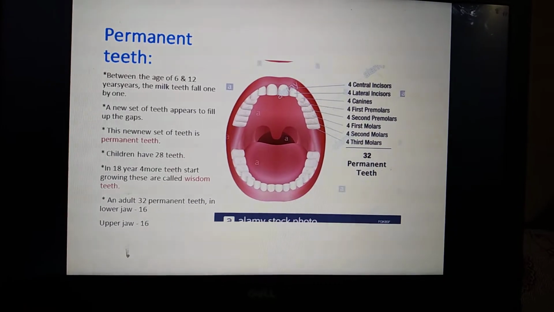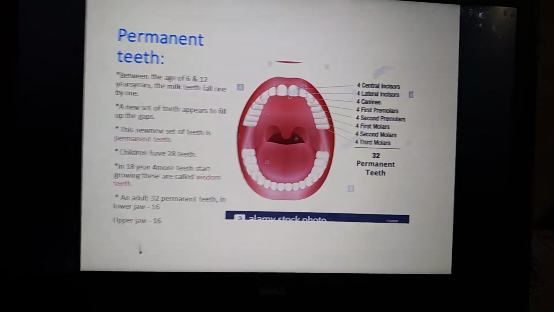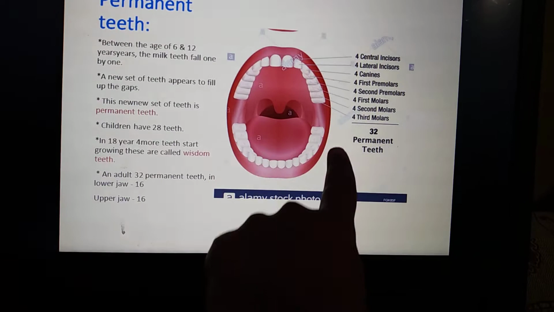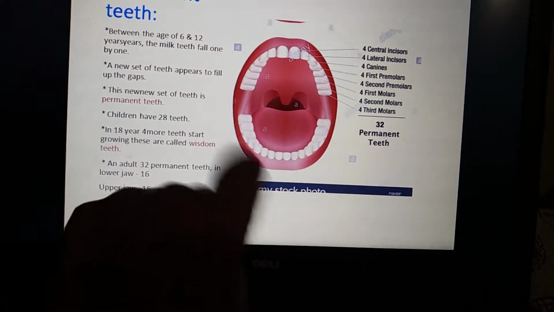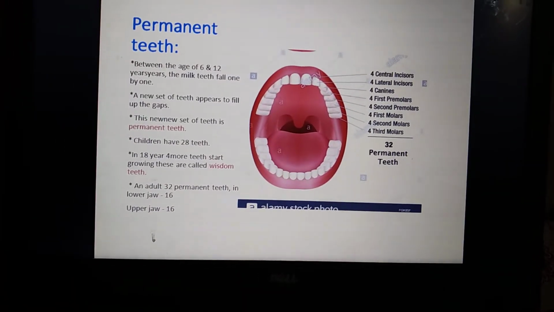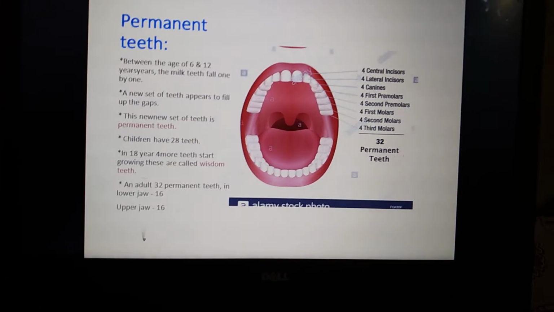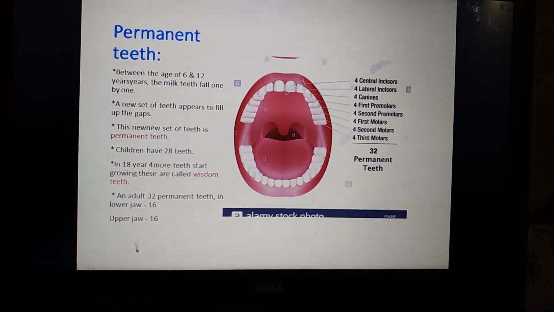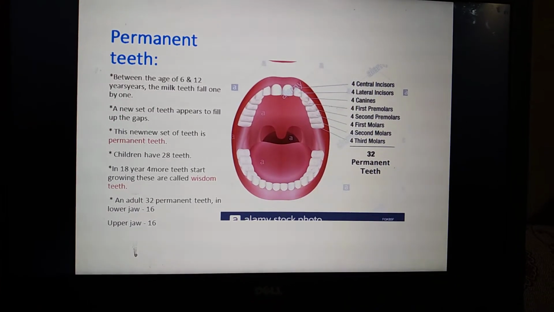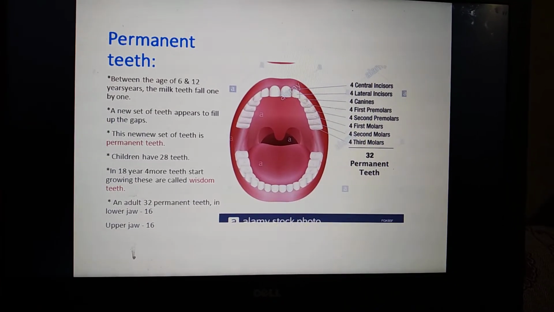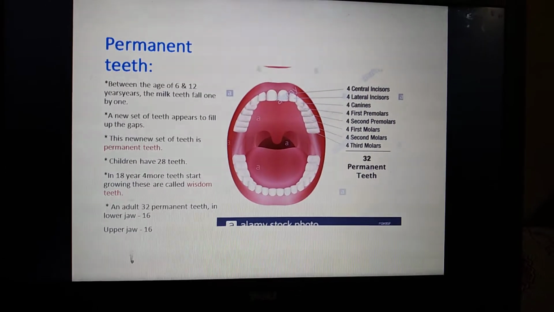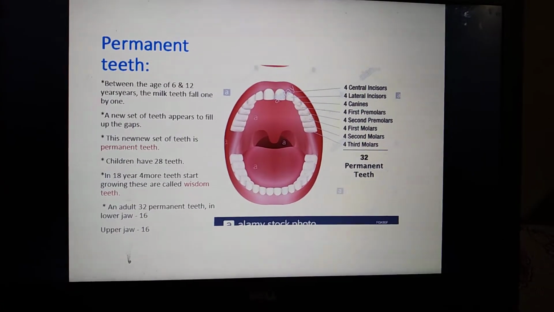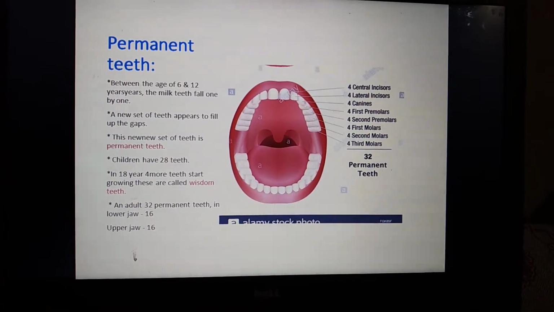In the lower jaw we can see 16 teeth. You can count. This is the lower jaw and this is the upper jaw. We can see the same count in the upper jaw. So the total is 32 permanent teeth for adults: 16 in the lower jaw and 16 in the upper jaw.